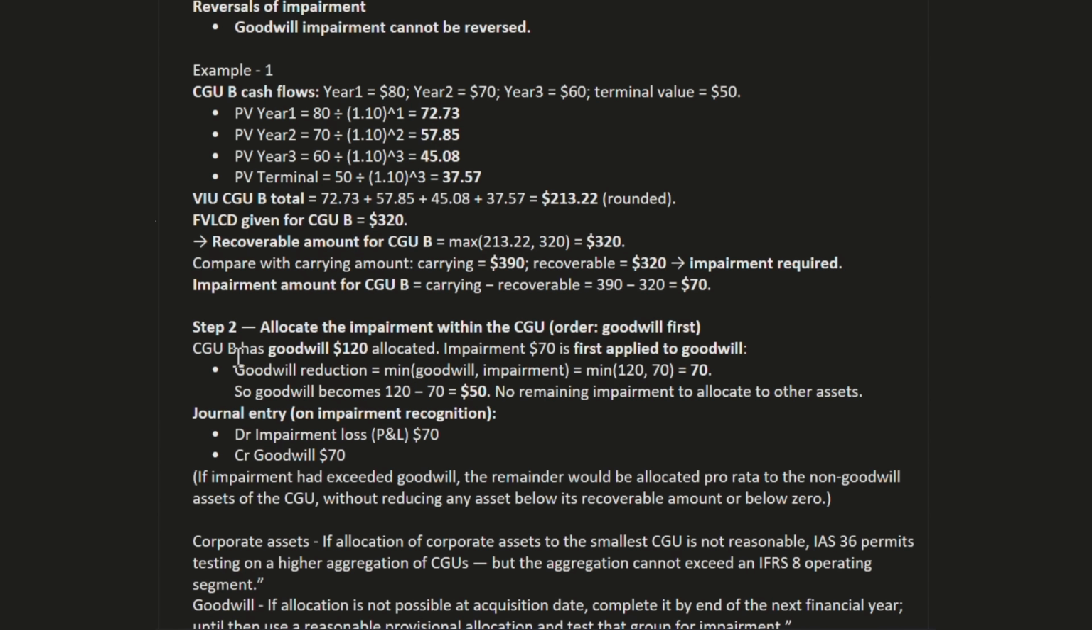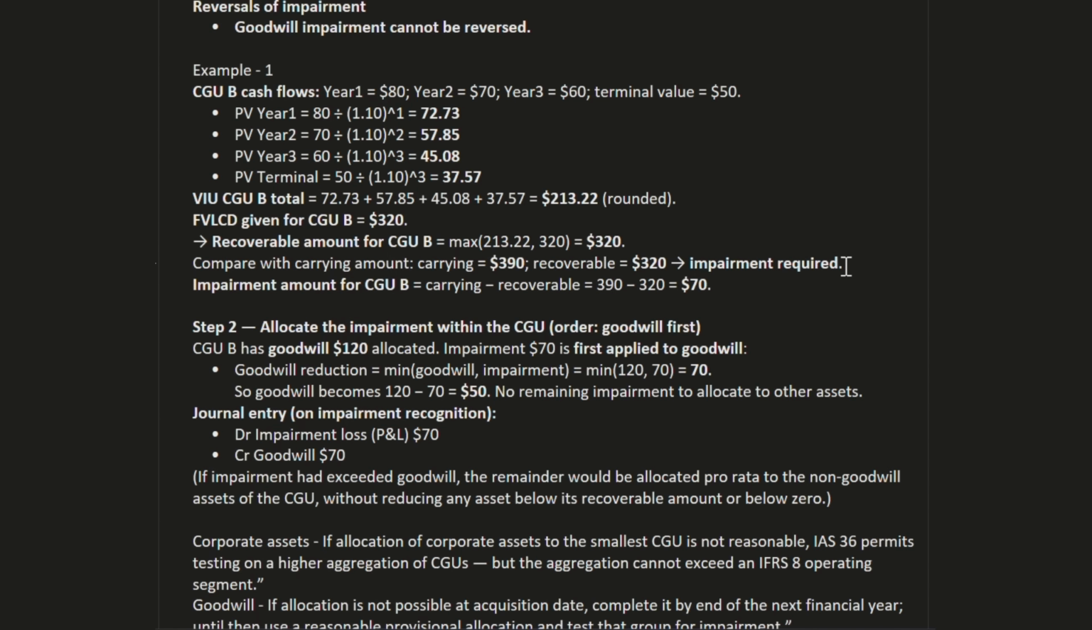Now step 2, impairment is recognized as 70. Step 2 is to allocate the impairment, where a CGU has goodwill, first to goodwill. CGU B has goodwill of 120. So before that we have goodwill of 120, and we allocate the impairment. First the impairment will be allocated to goodwill, so after applying 70 to goodwill, the value will become 50.